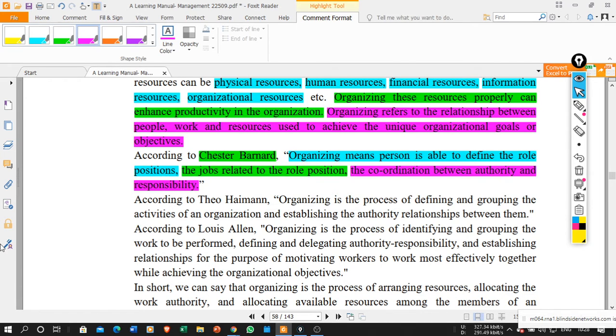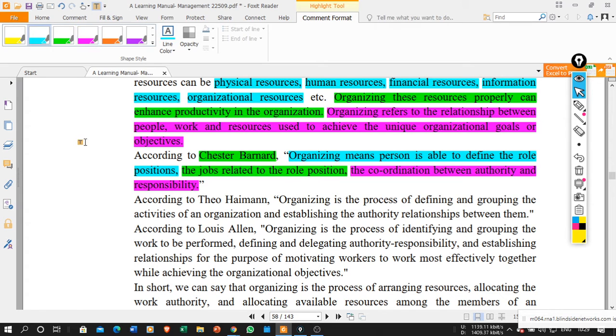So these three things will be the focus in the definition of organizing. As per Barnard, organizing means the person is able to define the positions, what the various positions are, what the jobs related to the particular position are, and what the relationship between the authority and responsibility is.